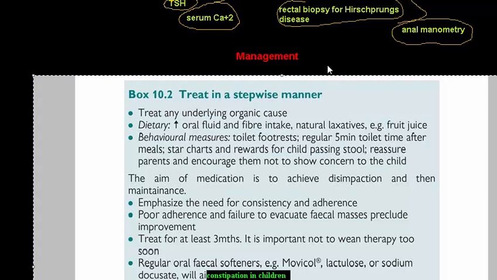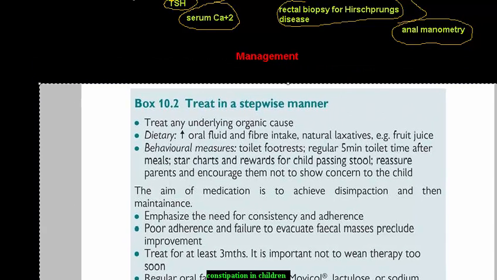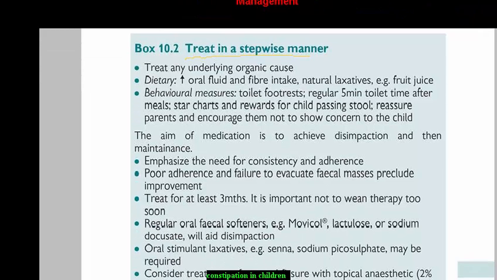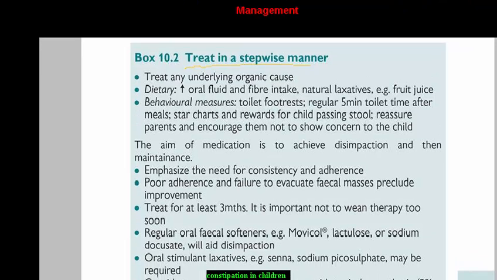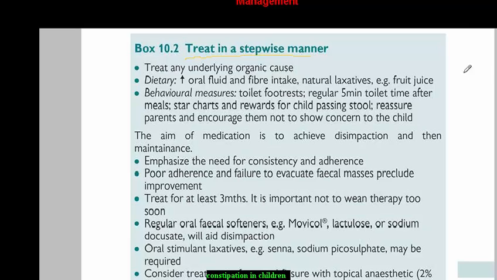And what about the management of constipation? The management of constipation is not just to give a medication. You have to control the diet of the child and the behaviors of the child. How to control the diet?